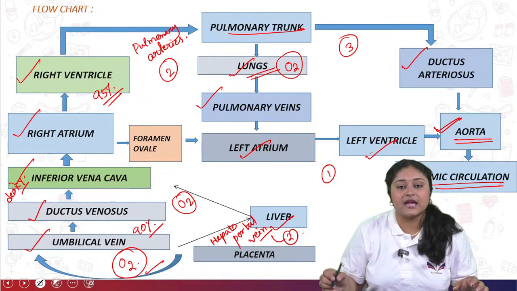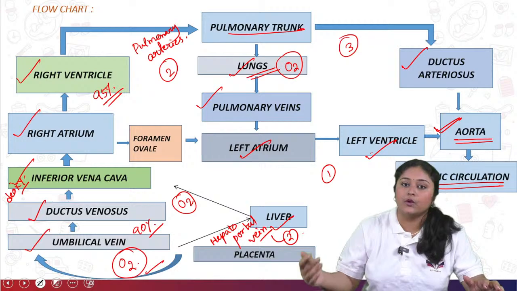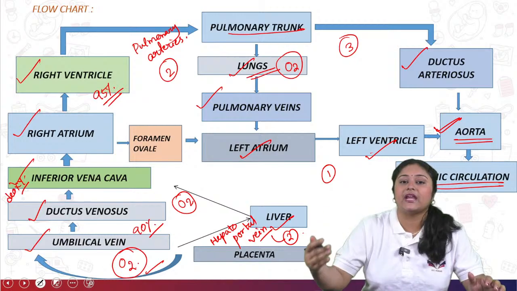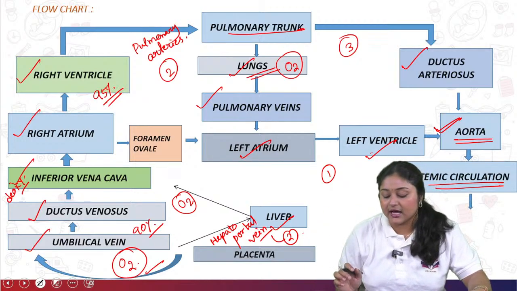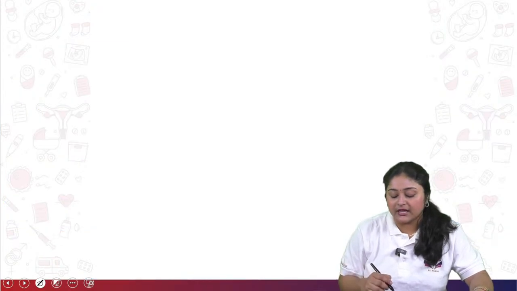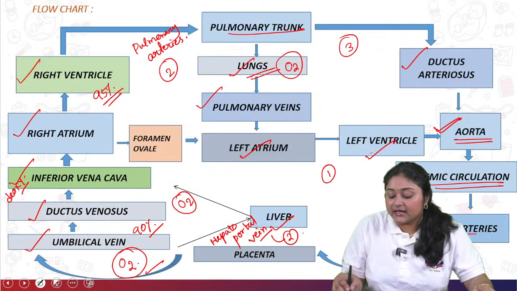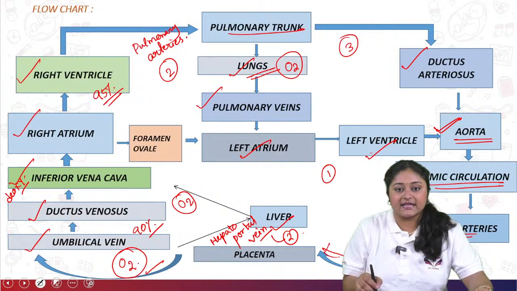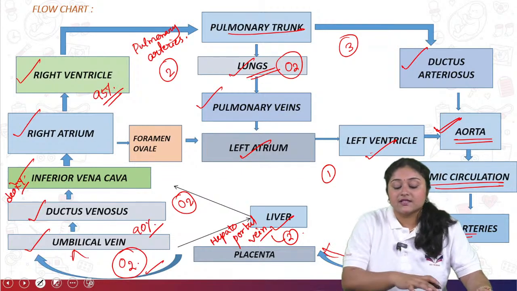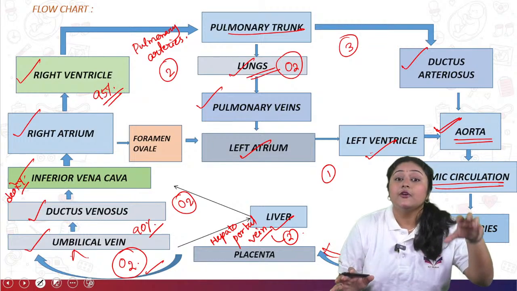In the systemic circulation, some amount of the blood is sent to the other parts of the body like lower limbs, upper limbs, etc. And some amount of the blood is sent to the brain and brain tissue. So that is called systemic circulation. From there again it comes to the umbilical arteries, and from the umbilical arteries deoxygenated blood comes to the placenta, and from the placenta again deoxygenated as well as oxygenated blood comes to the umbilical vein. So this is the whole flow chart of the fetal circulation, how it actually happens in the fetus body.